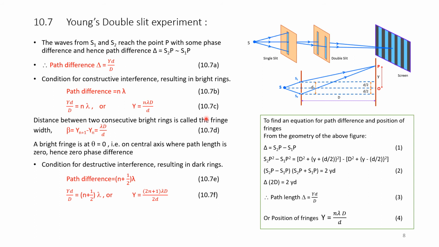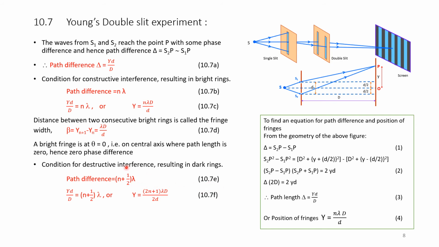Now we will take up destructive interference. Condition for destructive interference resulting in dark rings. That is, destructive interference results in dark rings and constructive interference results in bright rings. Therefore, path difference here will be (n plus half) into lambda, that is half multiple of wavelength. Here n is a full integer 0, 1, 2, 3, so 0 plus half, 1 plus half, so n plus half of lambda. So path difference will be (n plus half) into lambda, equation 10.7 e.